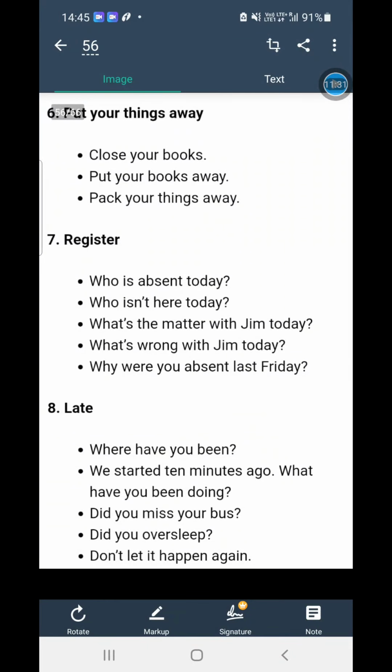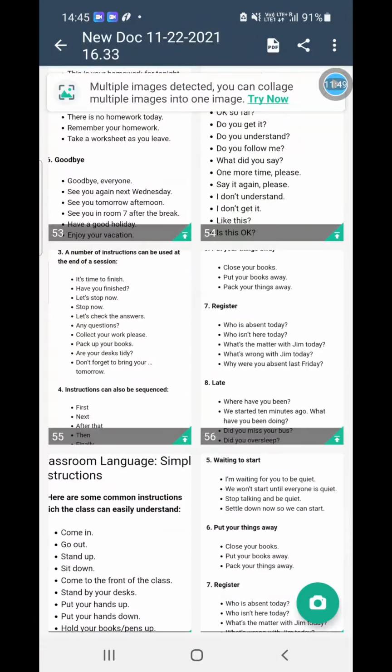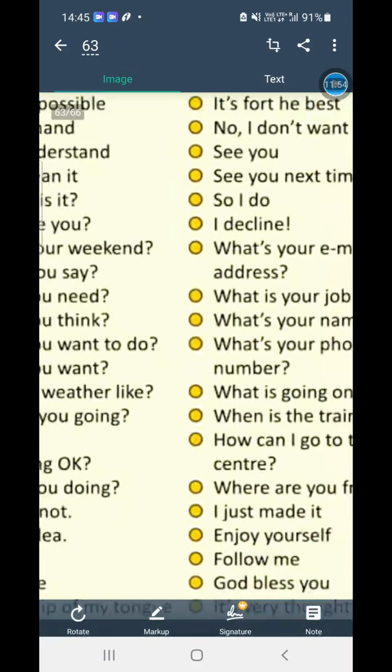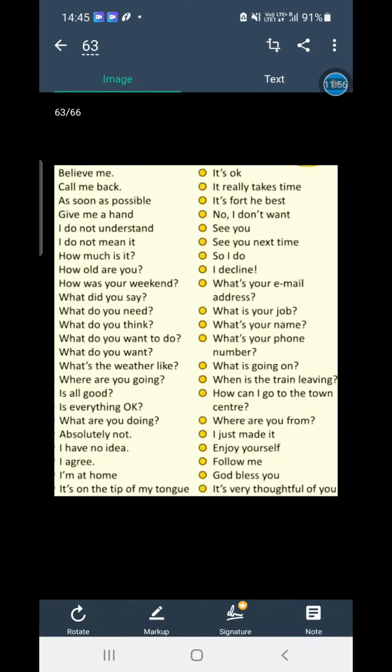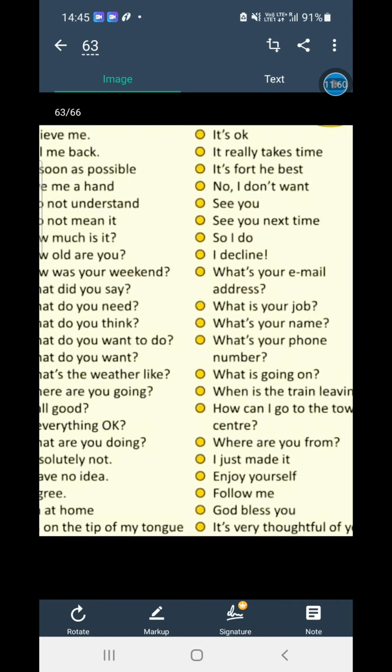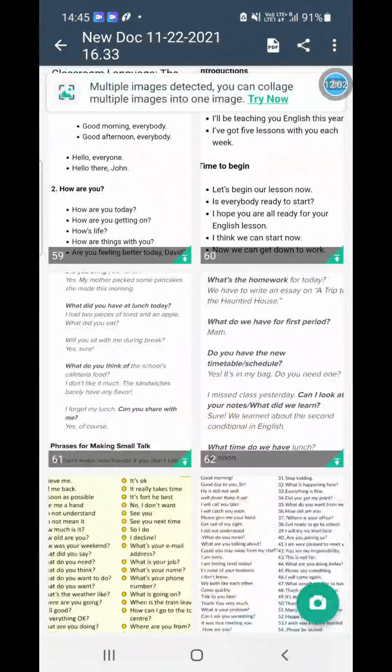Close your book, put your book away, pack your things away. Who is absent today? Register. Late, where have you been? What started 10 minutes ago? What have you been doing? Did you miss your bus? Did you oversleep? Don't let it happen once again. I have uploaded all of these before, so if you have not watched till now, you can go and watch, otherwise you can watch from here also.